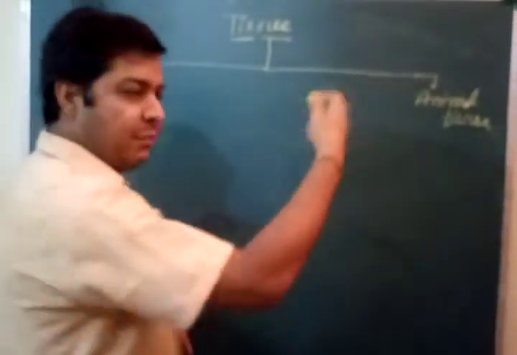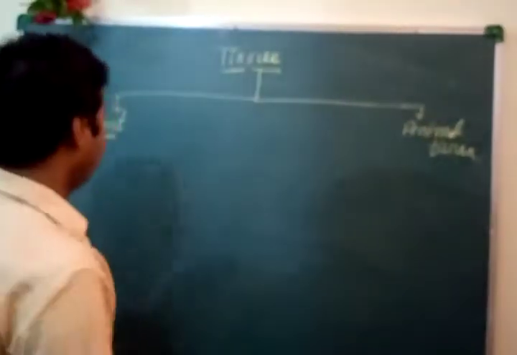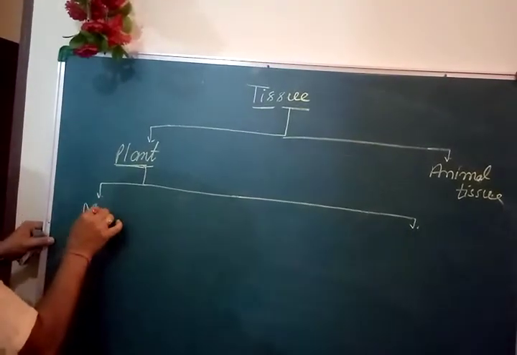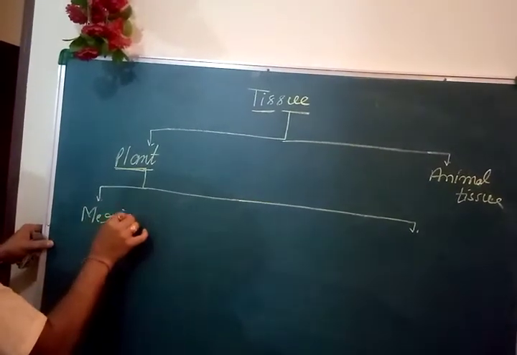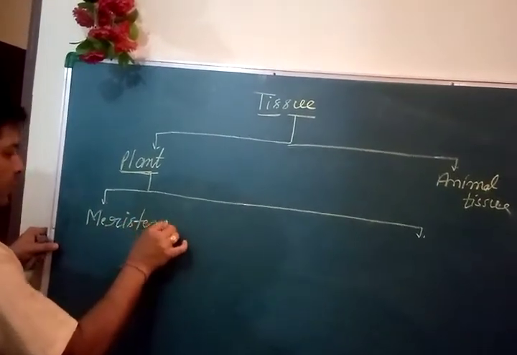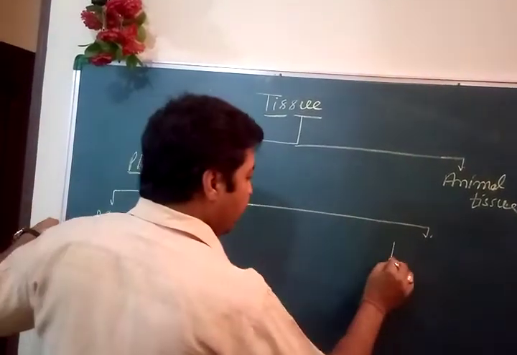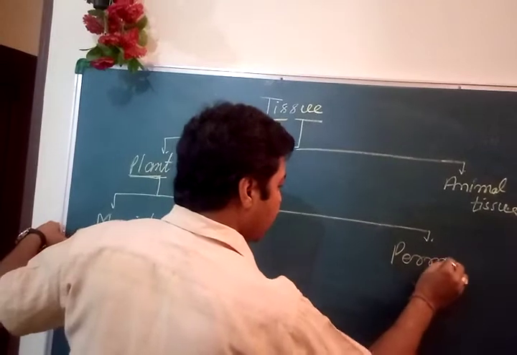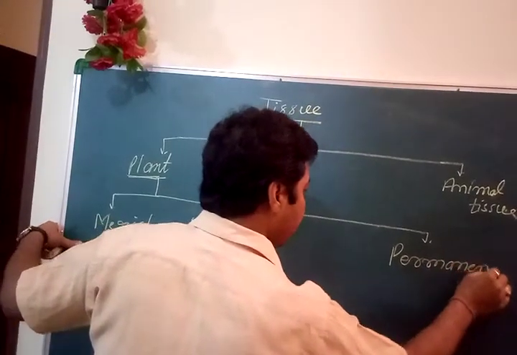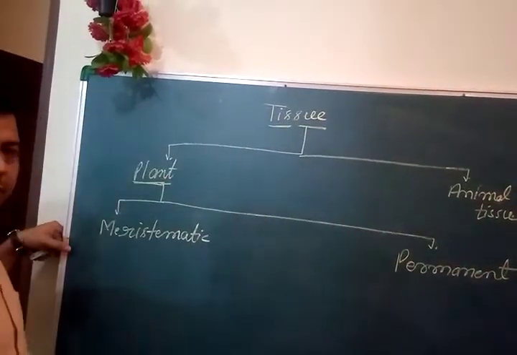We will study animal tissue later on. Plant tissue is further classified into two groups: meristematic tissue and permanent tissue.